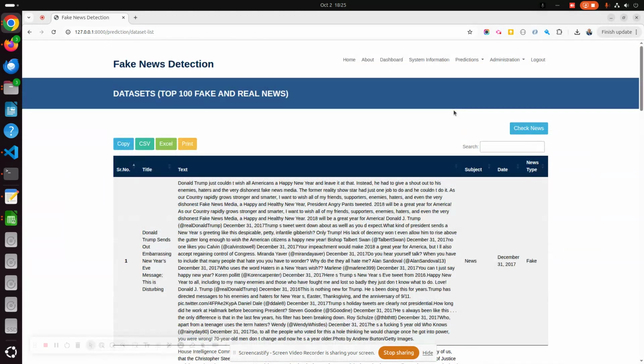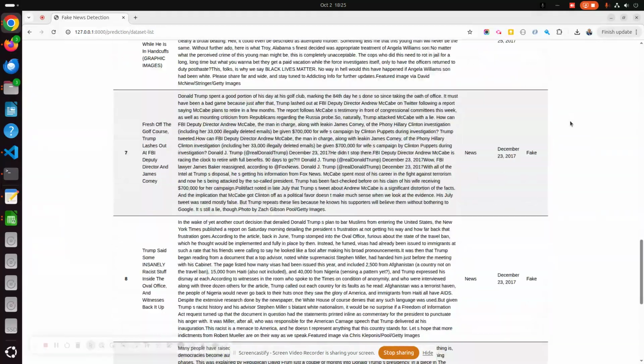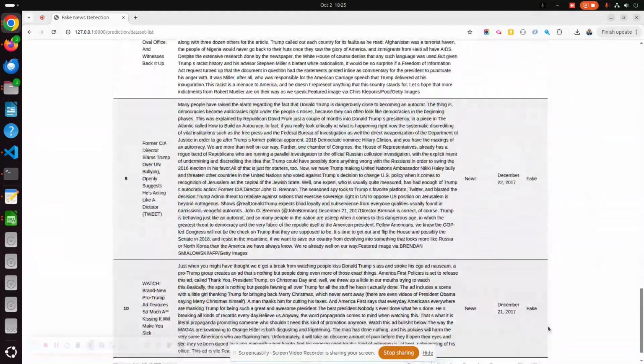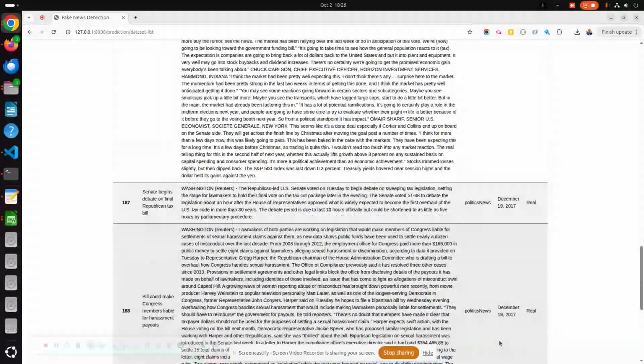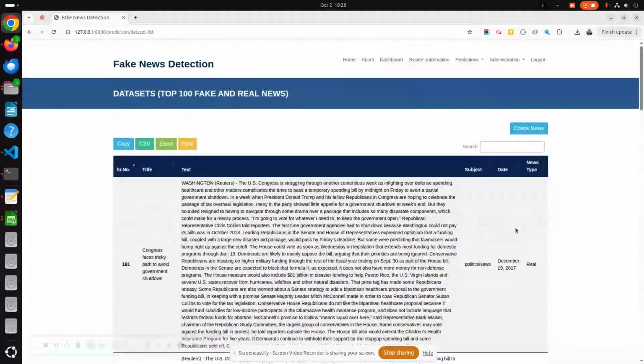Because the data size is more than 50 MB, we are not showing all of the records here, but only some samples, 100 from fake news and 100 from real news. In total there are 220 pages, and you can check all of the news on which we have trained our models.